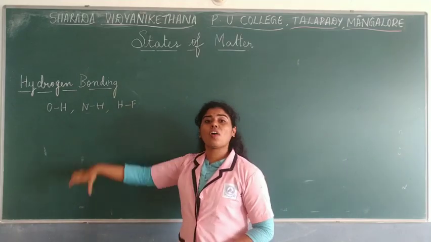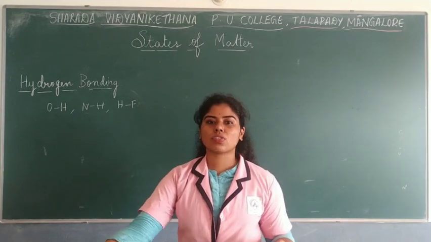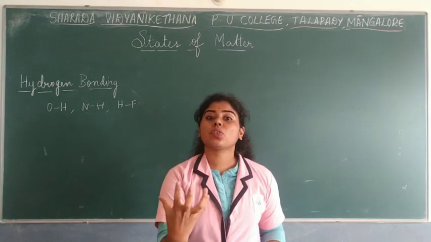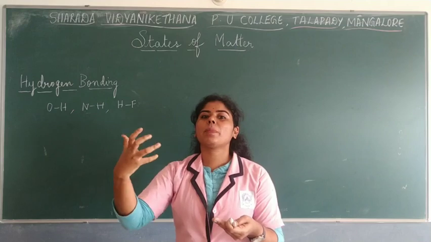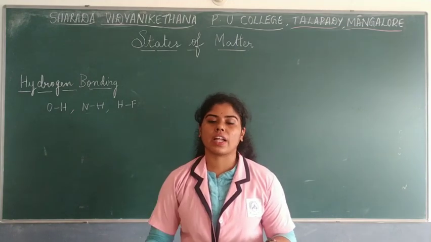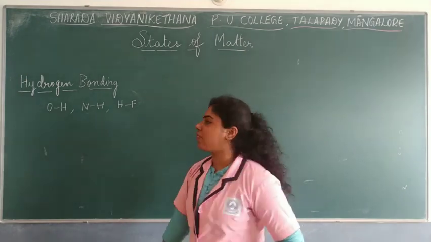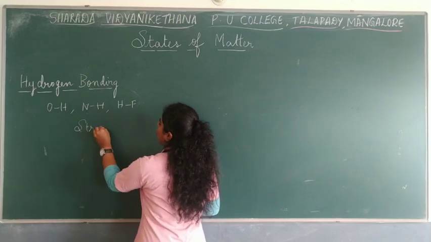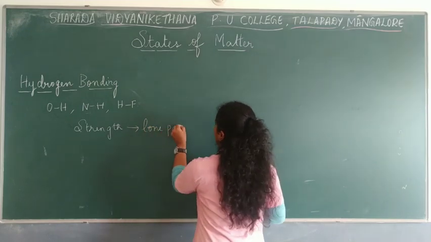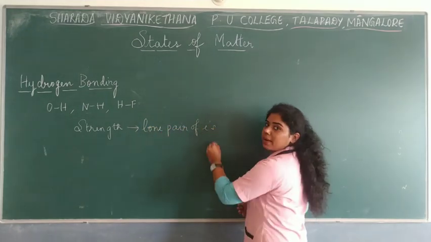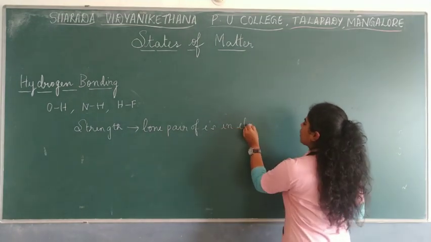Now the strength of this hydrogen bonding is dependent on, as I said, the electronegative atom as well as hydrogen. What does an electronegative atom have? They have lone pairs of electrons, right? The more lone pair electrons, the more electronegative they are. So what happens to the bond which is formed? It becomes stronger. So the strength of the hydrogen bond depends on the lone pair of electrons present in the electronegative atom.